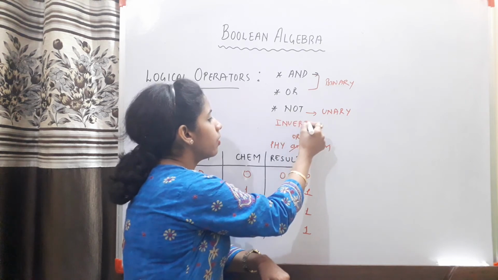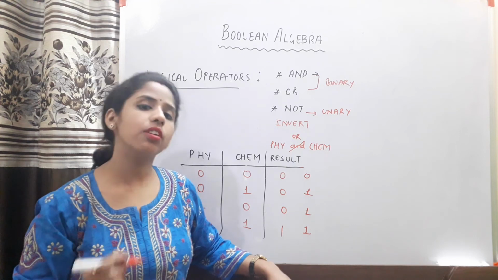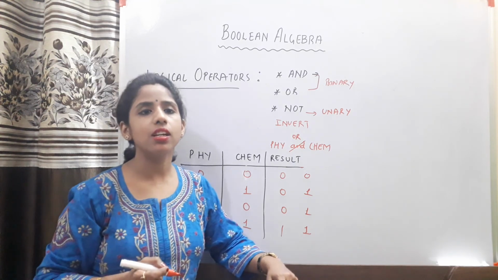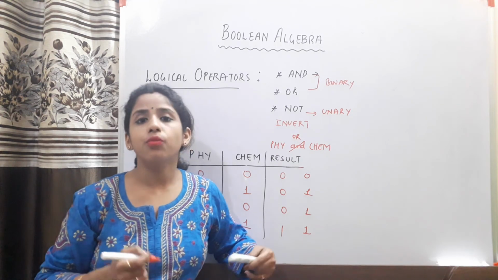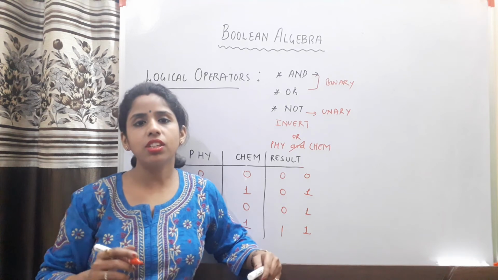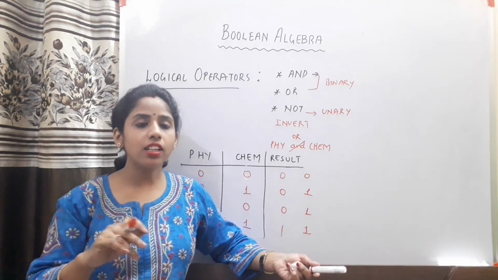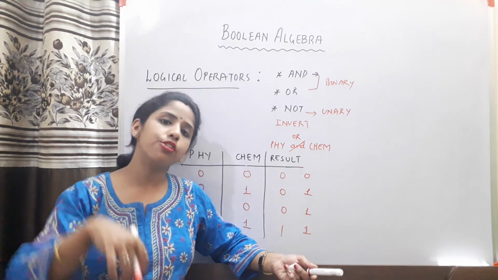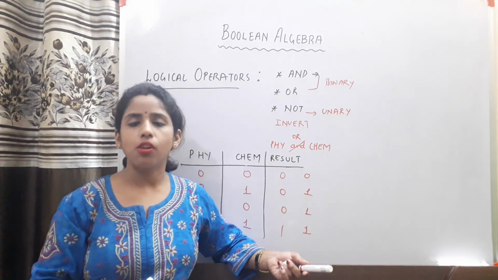The work of this NOT operator is to invert the given expression. So if you give the input as 0, the result will be 1. If you give the input as 1, the result will be 0. So it is basically used as an inverter, which means just inverting the result of any given expression. If that expression was giving the result as false, then it will make it true, and if the result is true, then it will make it false.